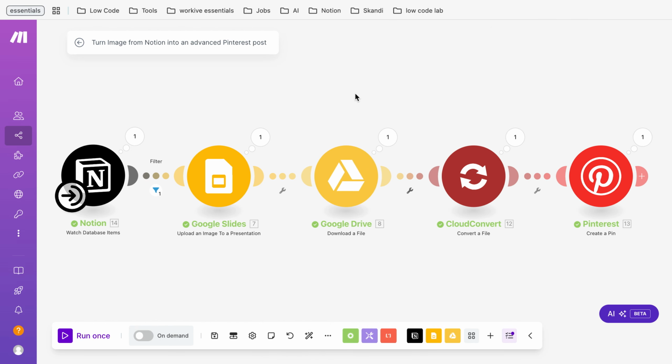So yeah, this is a way how you can turn a simple picture, add it to a template, use it in a template, and post it to Pinterest right away. I hope this video helped to give you an idea how you can set this up yourself.